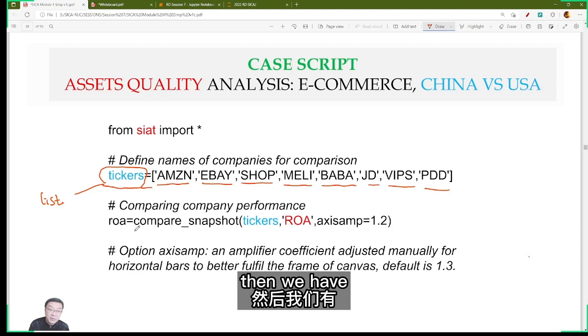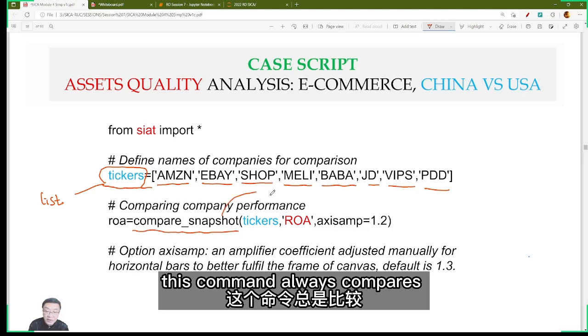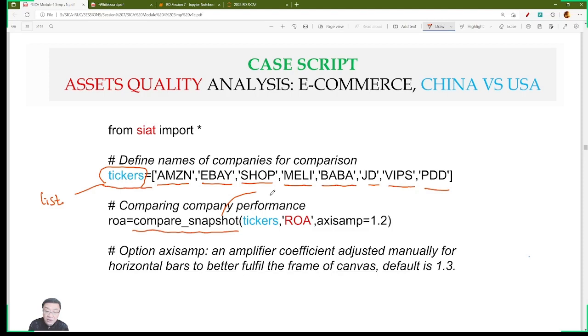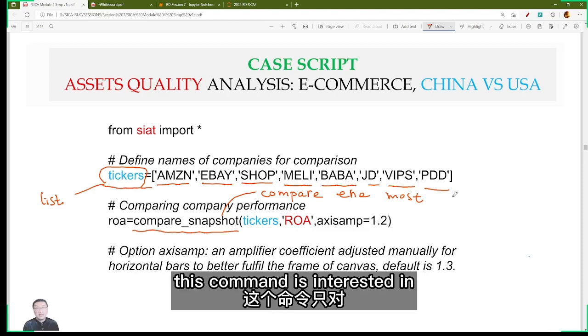Then we have a new Python command called compare snapshot. This command always compares the most recent information. It does not compare the history. This command is interested in only the most recent information.